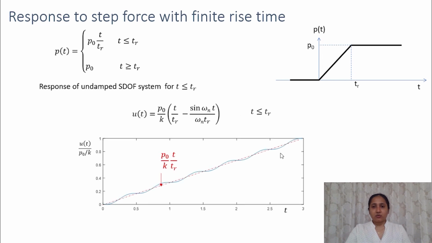So let's plot this. We have seen this earlier. This will be oscillating about the static response. As the force is increasing, the response will also gradually increase. So when T is less than TR, this is the response. Now we have to find the response when T is greater than TR. So what will be the response when this time is more than TR?